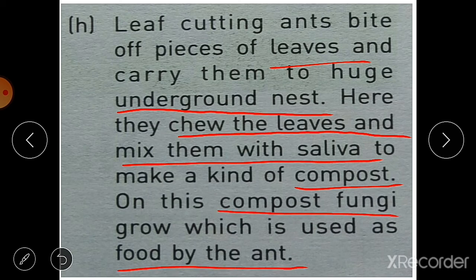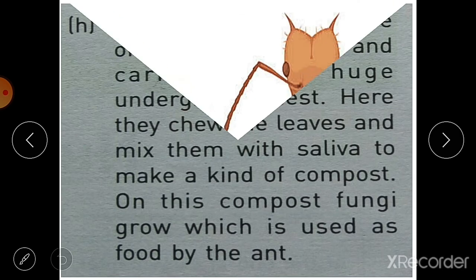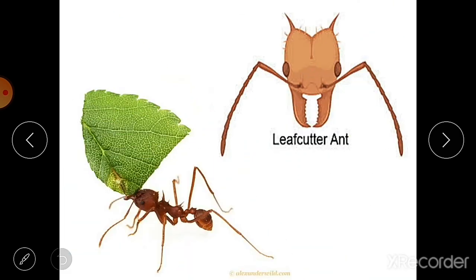First they collect all the pieces of leaves, then they mix these leaves with the saliva to make a type of compost, and on this compost fungi grow, which is used as food by the ant. You can see the picture here. This is the leaf cutting ant, and look at the mouth parts of this leafcutter ant. They are just like scissors to cut the leaves.